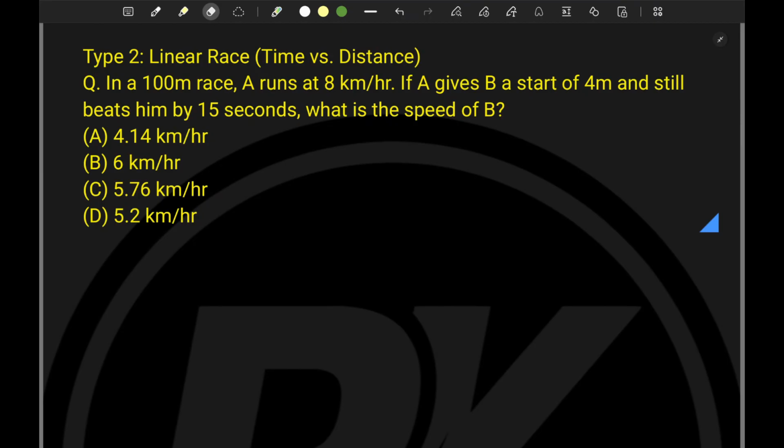Let's try to cover the type 2 problem, which is again a linear race and it is a time versus distance problem. So let's see this problem. In a 100-meter race, now this race is how much? It is a 100-meter race. A runs at 8 km/h.